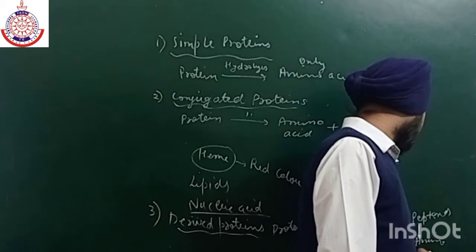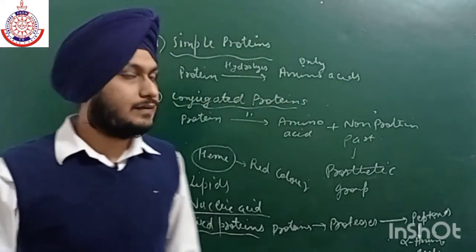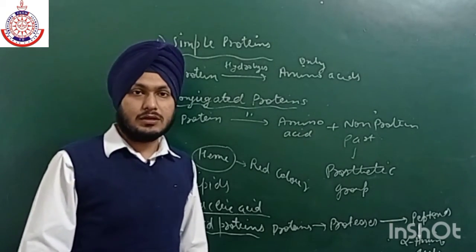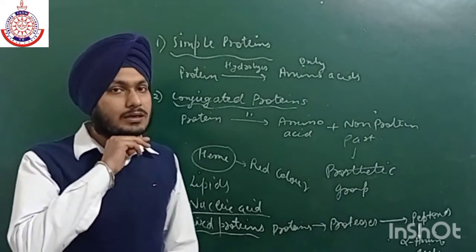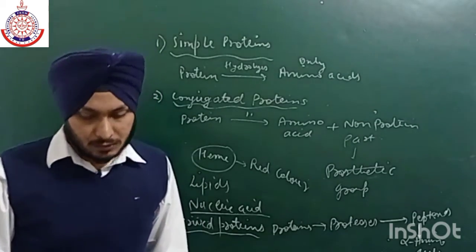So these are the two different classifications of proteins. First is on the basis of the nature of bonding, that is fibrous and globular, and second is on the basis of the products which they give upon hydrolysis.